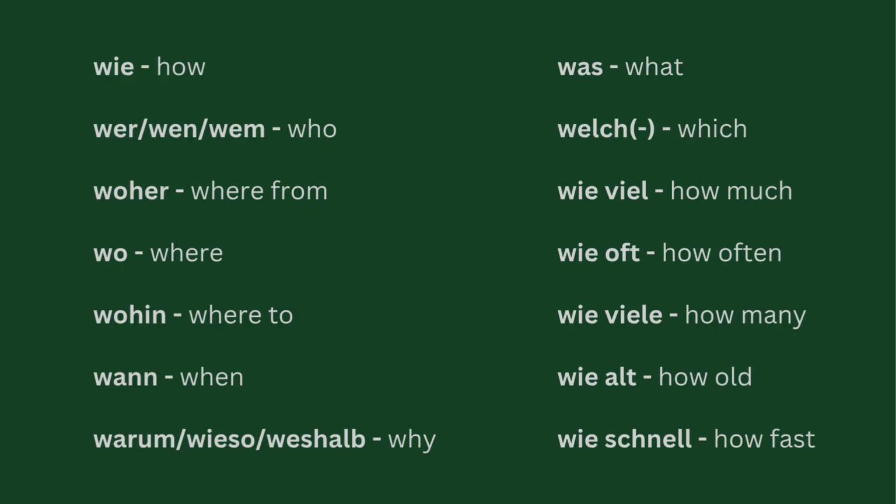Two that usually confuse people, especially English speakers: wo, where, and wer, who. Because of where, most times you'll assume it should be wo, who, but it's inverse. Wann, when. Warum, wieso, weshalb, why. But in A1 you'll mostly be using warum. Wieso and weshalb come in later levels. Was, what.